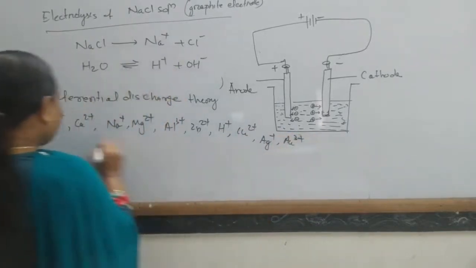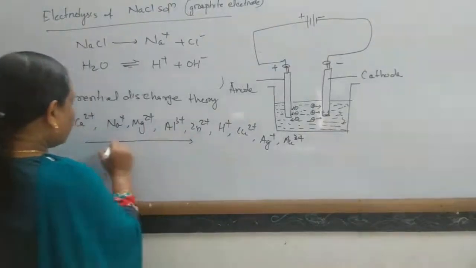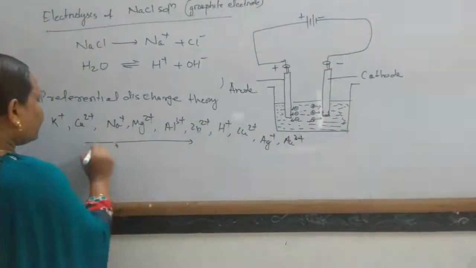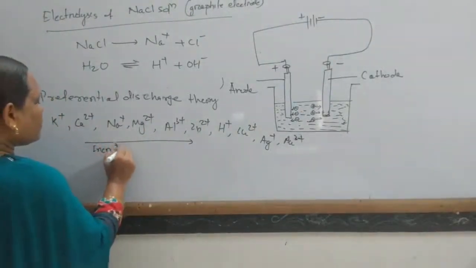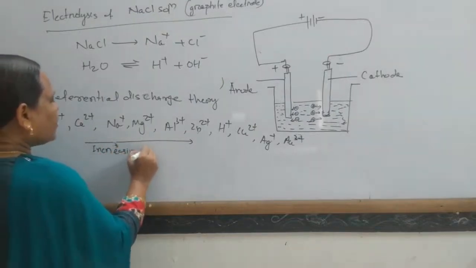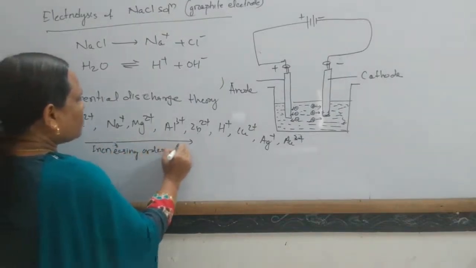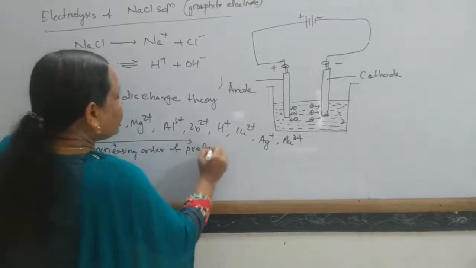This is the increasing order of preferential discharge.